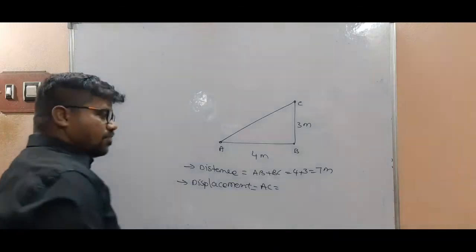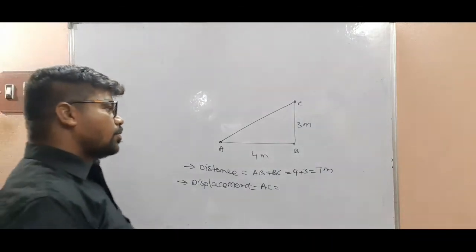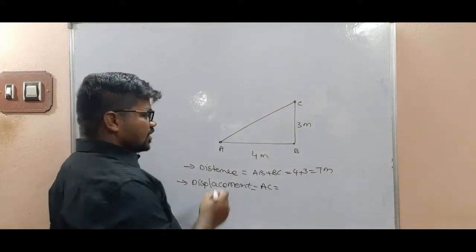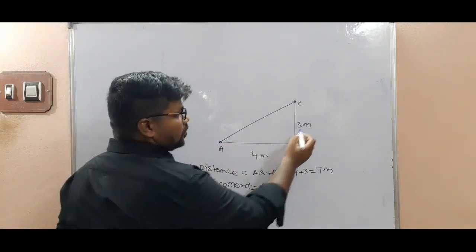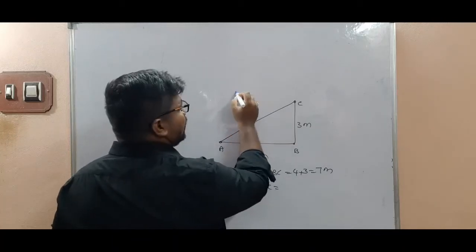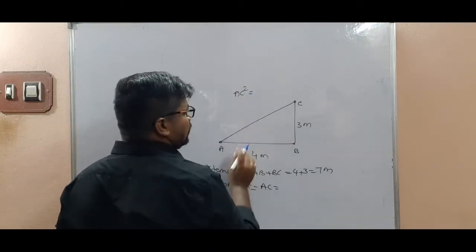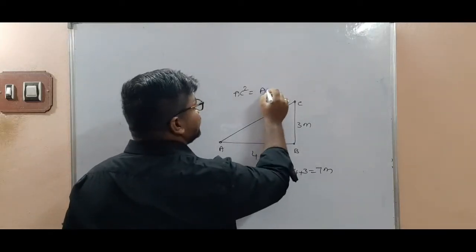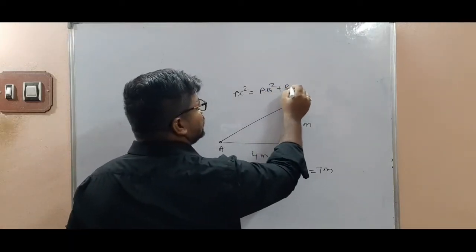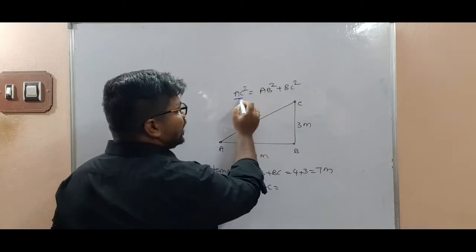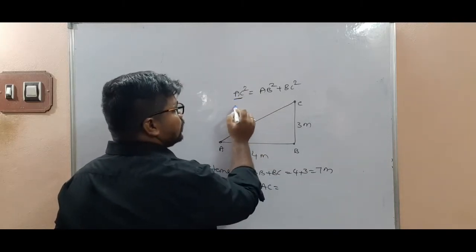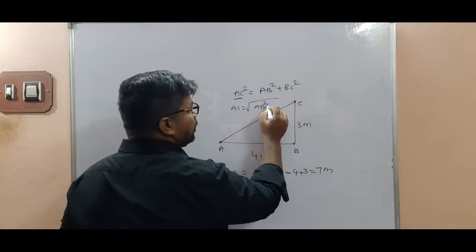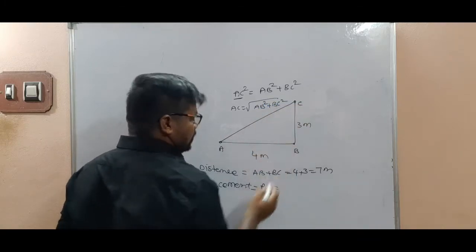So then how we can find this AC? We are following Pythagoras theorem based on the laws of vector addition. We know Pythagoras theorem, square of the hypotenuse is equal to the sum of the squares of the adjacent and opposite side, AB square plus BC square. So AC is equal to root of AB square plus BC square.